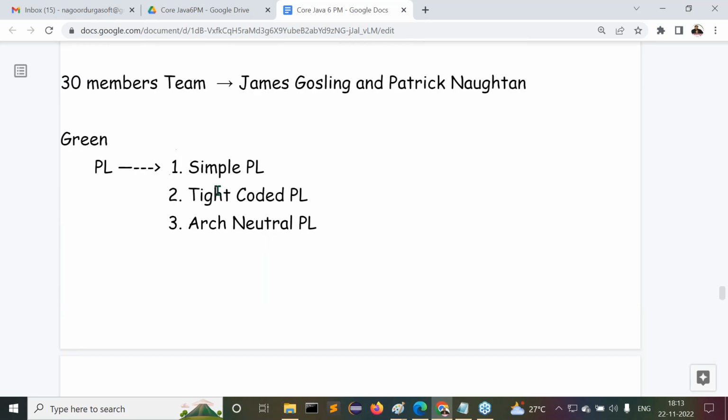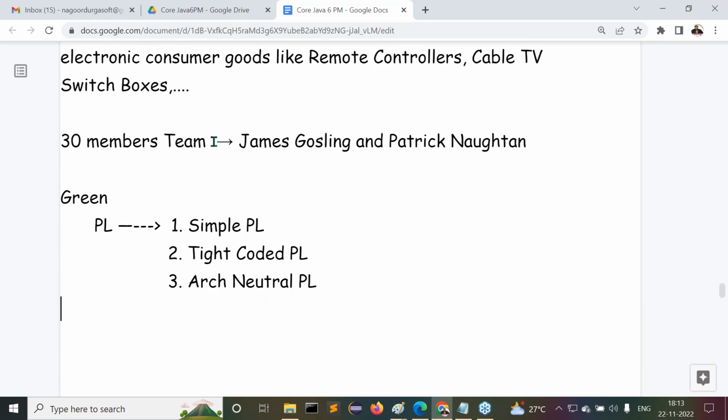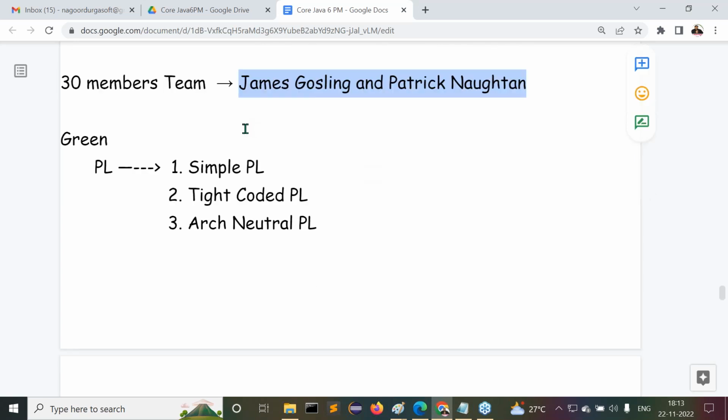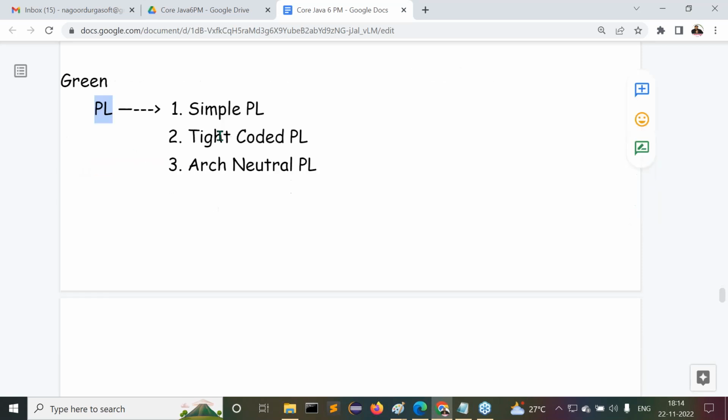For that new programming language, how many members were on the team they formed? A 30-member team. Led by whom? James Gosling and Patrick Naughton are the two leads. With this team, Sun Microsystems started a separate project. What is the name of the project? Green. Inside this Green project, they wanted to prepare a new language that should be simple, tight coded, and architectural neutral.